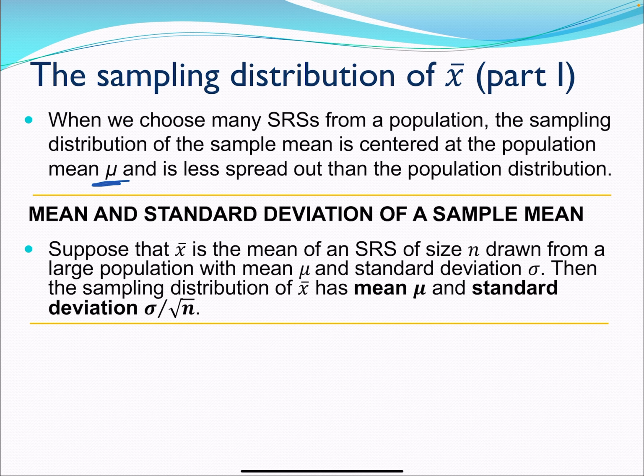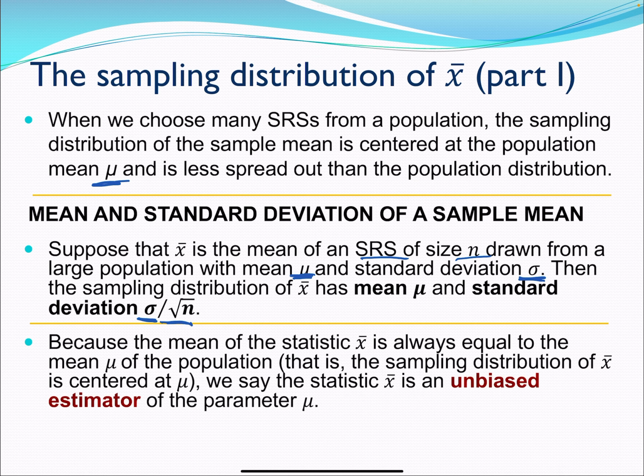Well, let's let X bar be the mean of a simple random sample of size n, drawn from a large population with a mean mu and a standard deviation sigma. What we do for the standard deviation of our sample mean is we're going to take sigma divided by the square root of n. So divided by the square root of our sample size.